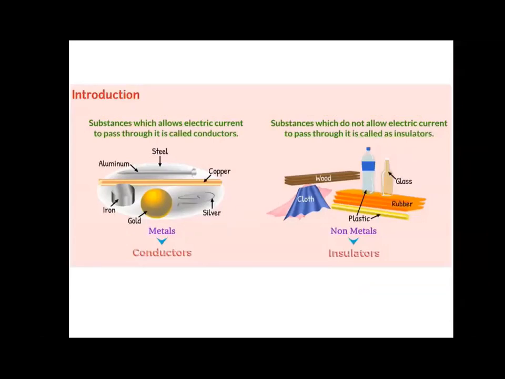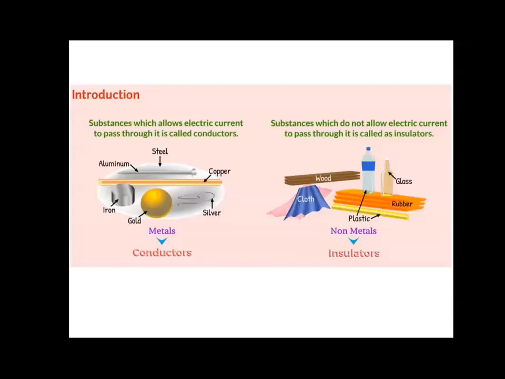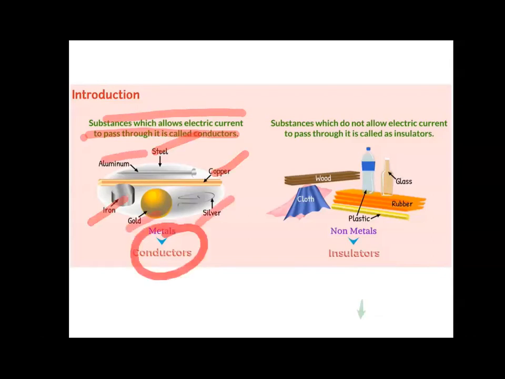So let's continue. Substances which allow electric current to pass through them are called conductors. Steel, aluminium, copper, iron, gold, silver, all metals, they come under conductors. They allow the electricity to pass through them.